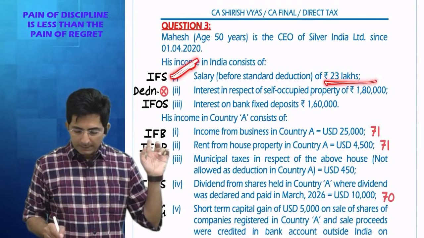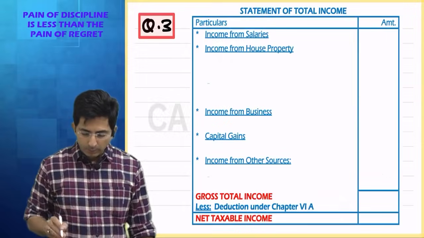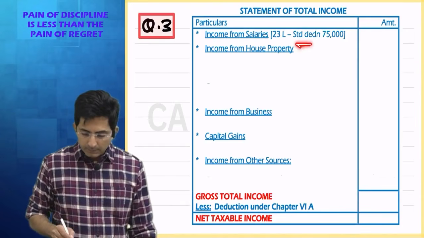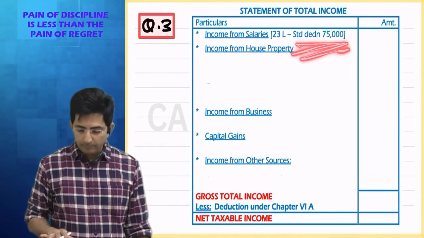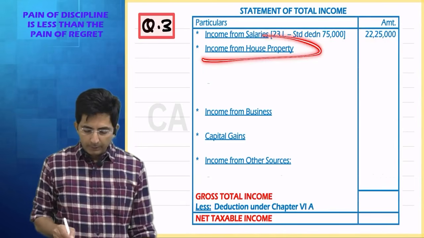IFS. What is the salary amount? 23 lakhs. But it is before standard deduction. So what is the standard deduction amount? 75,000, because it is new regime. So what is the answer? 22 lakhs 25,000.